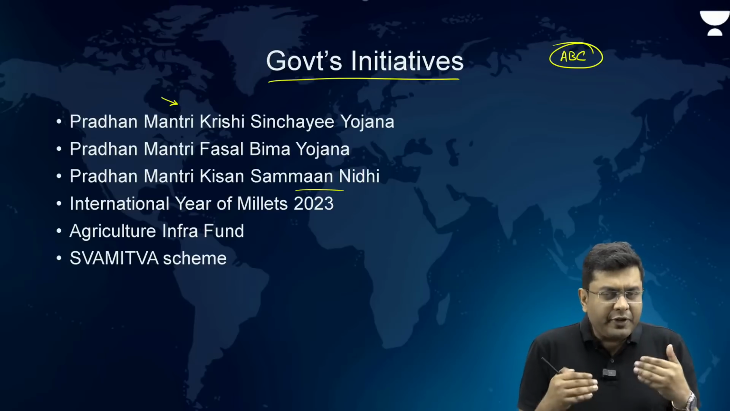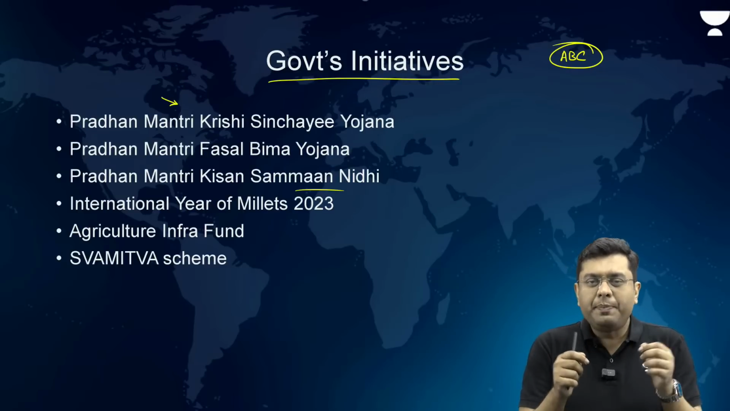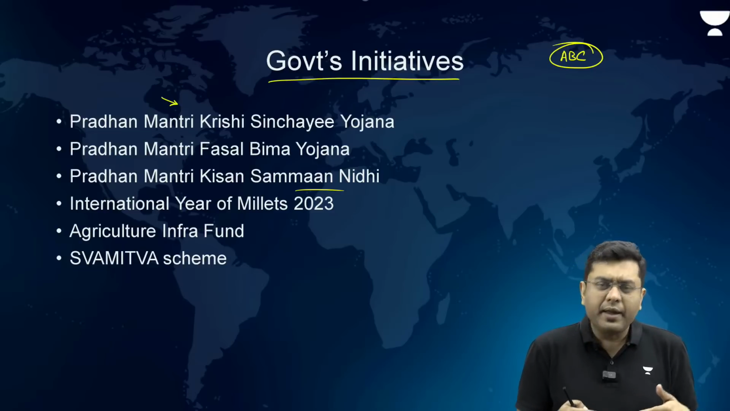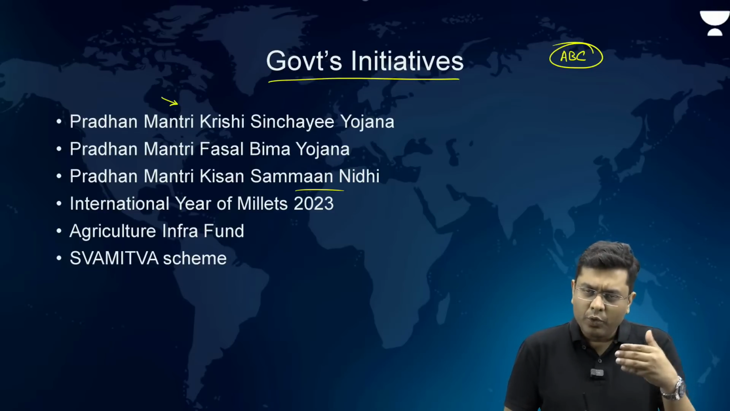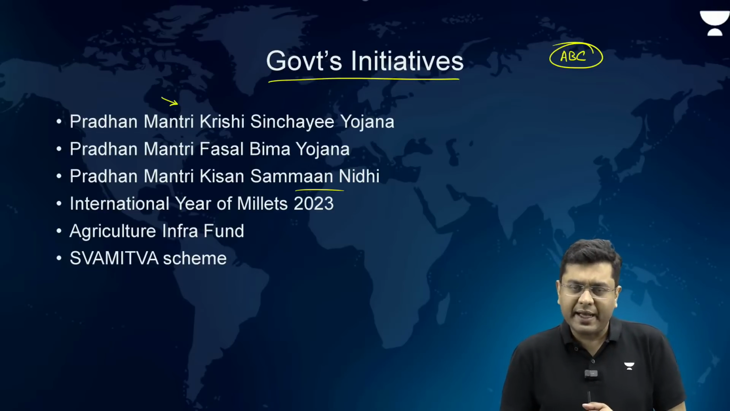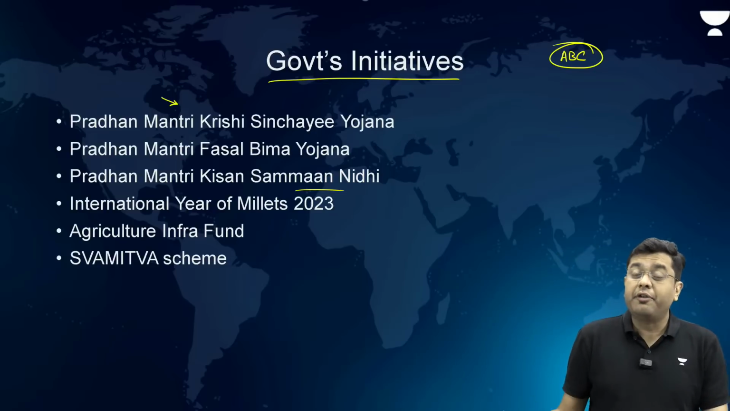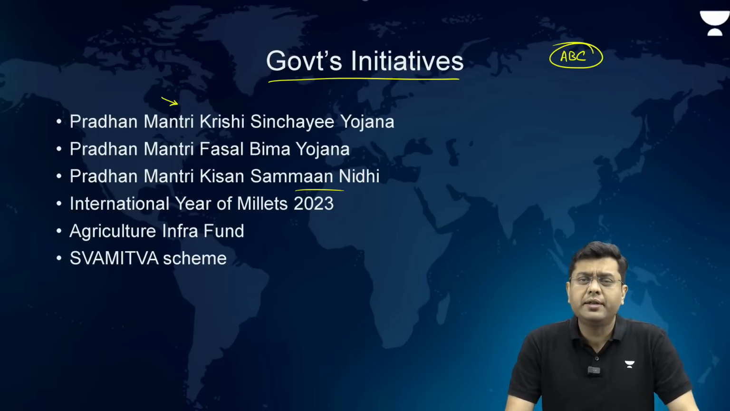So that is why, when we talk about these millets, they need to be promoted much more, and that is where the International Year of Millets went significantly ahead. Then the Agriculture Infra Fund has been allocated, providing thousands of jobs as well, as the article mentions.